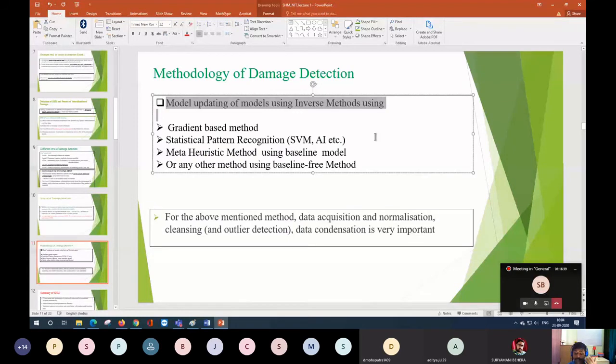So one is the gradient based method, another is the statistical pattern recognition method. Statistical pattern recognition basically uses support vector machine algorithms or artificial intelligence. Nowadays the term AI is very popular in the market.